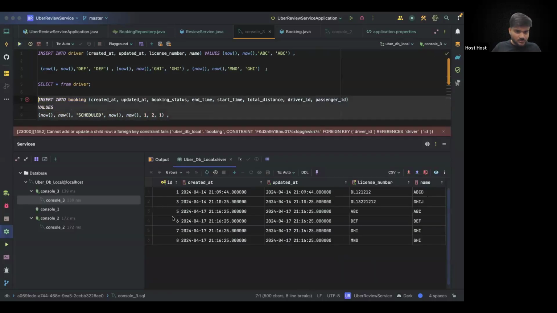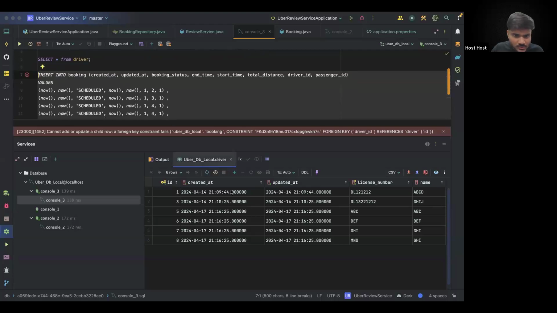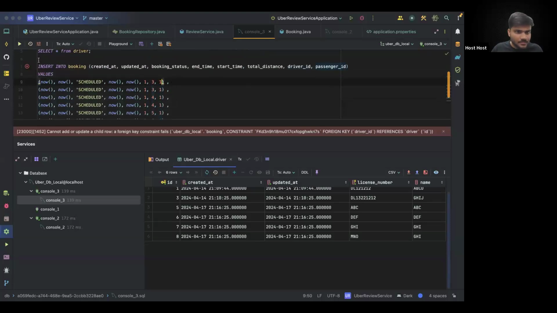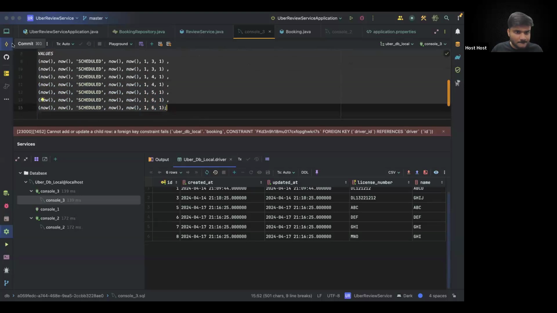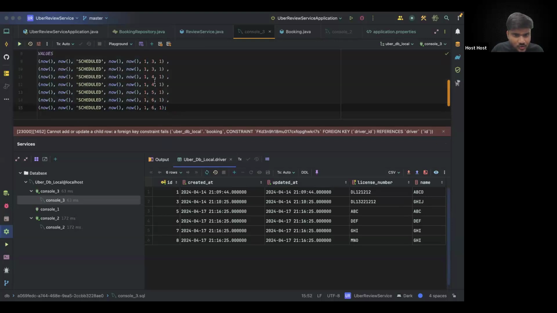If I run the code, once again, one constraint is not working for us. Let's just quickly see what's the issue. Oh, driver ID 2 doesn't exist, I guess. So let's make it 3 only. So let's execute it again. Once again, 1, 3. 4 also doesn't exist.